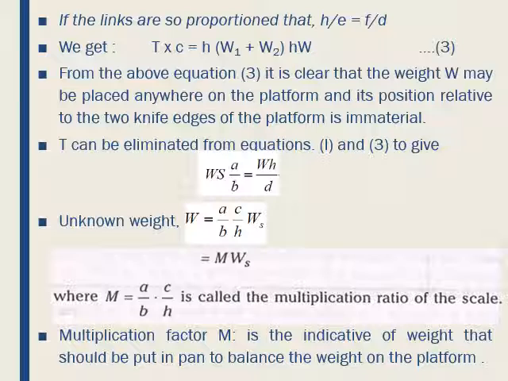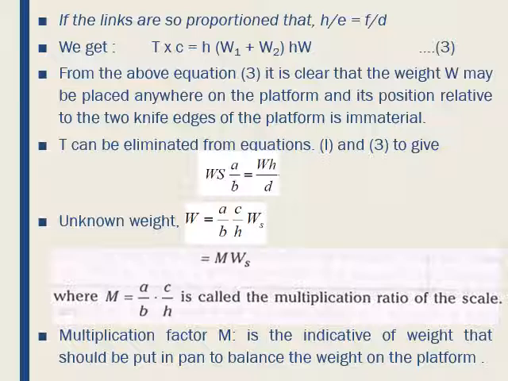So solving for T from equations 1 to 3, we get WS is equal to A by B into W into H divided by D.